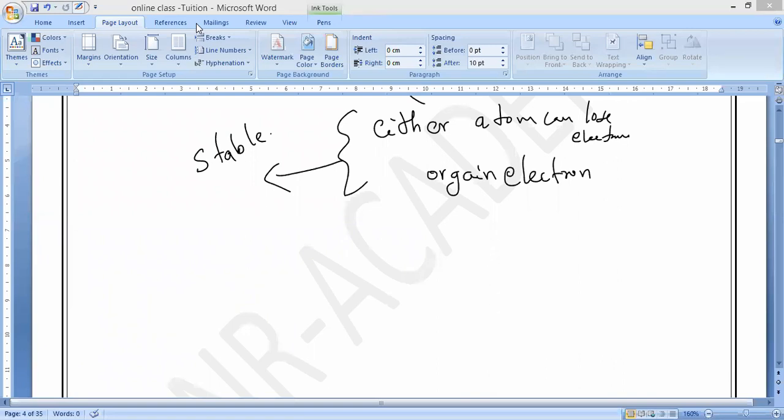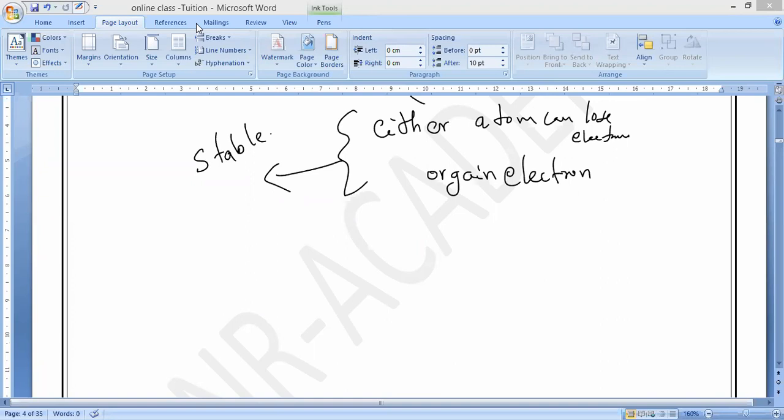That's not exact. If somebody asks you what inert gases or unreactive gases are: if any atom or element contains 8 electrons in its outermost valency shell, then it will become stable or unreactive in nature. That is called an inert gas, or inert element, which is unreactive in nature.